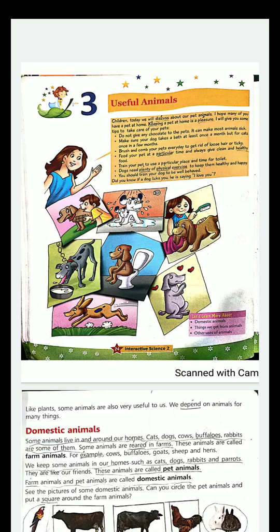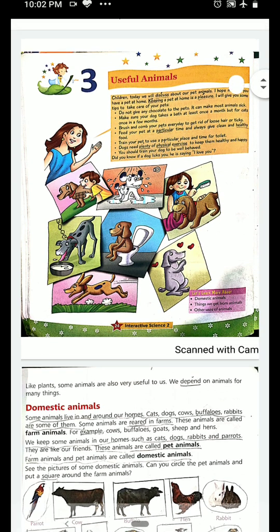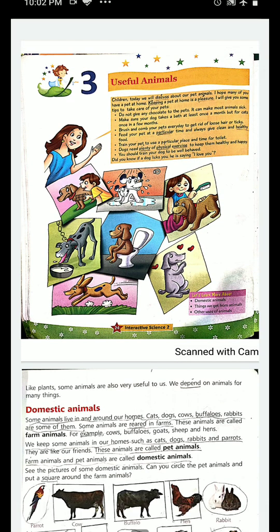So, till now we studied about different types of plants. Then we studied the uses of plants. Now we will study the uses of animals. Animals, as you all know and can see in the picture, are the dogs, the cats, the rabbits, the cow, and they are all near us.